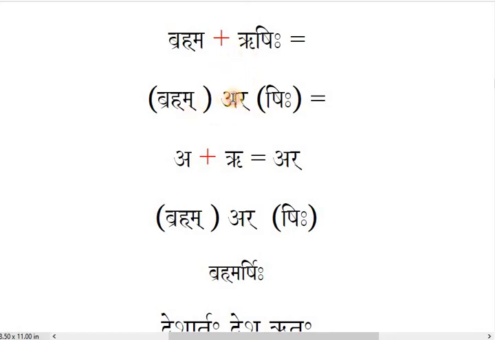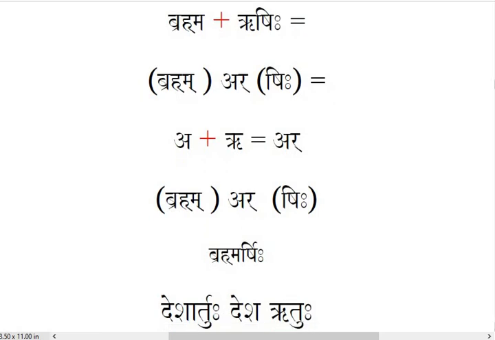Now you do one thing. Add A with the halant M, it will be Brahm, and this halant R will go upon Shihi. So Brahmarshihi, A plus Ru, Ar. So Brahm, Ar, Shihi, Brahmarshihi. This is the answer. Suppose, student, there is a long A sound here, even the answer is Ar only, because in the rule you understood A or A plus Ru or Ru, and even if the next one is dirgha, the answer will not change, it will be Ar only.